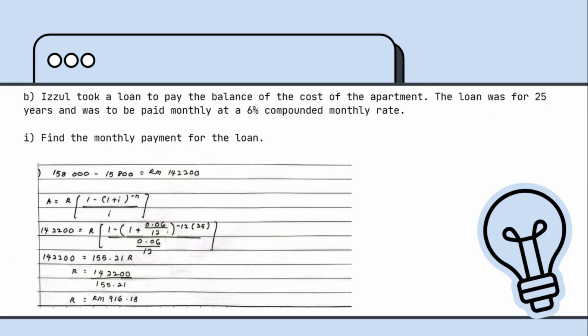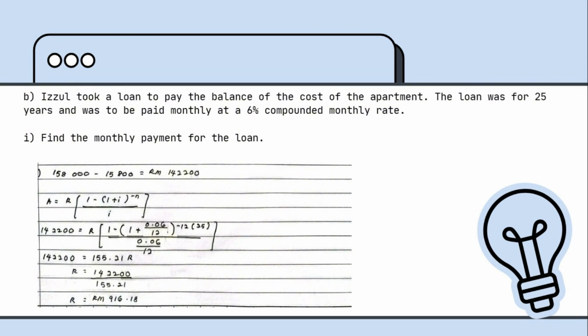B. Izul took a loan to pay the balance of the cost of the apartment. The loan was for 25 years and was to be paid monthly at a 6% compounded monthly rate. First, find the monthly payment for the loan. In order to find the value of R, we will use the present value annuity formula, which is A equals R times (1 minus (1 plus I) to the power of negative N) divided by I. But in the question, it doesn't give us the present value.